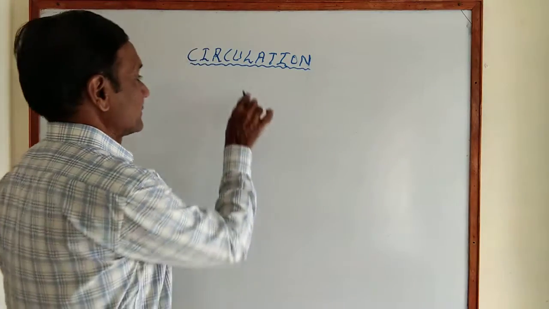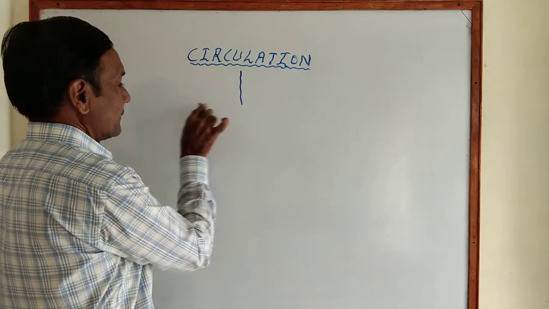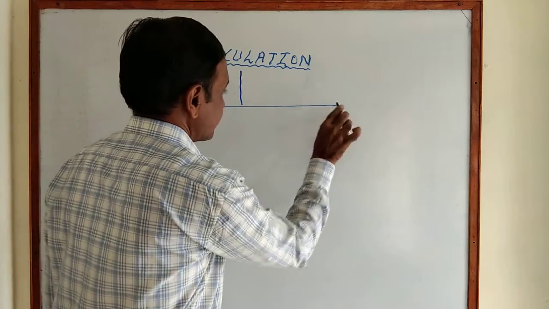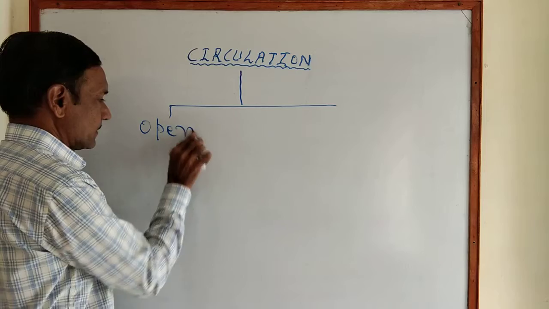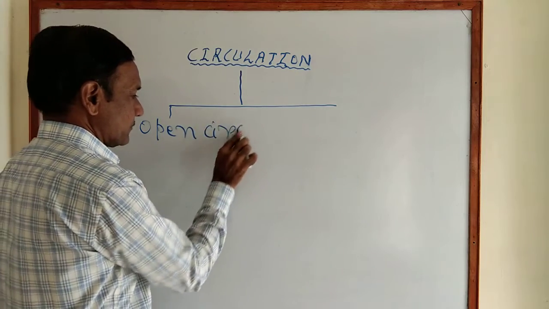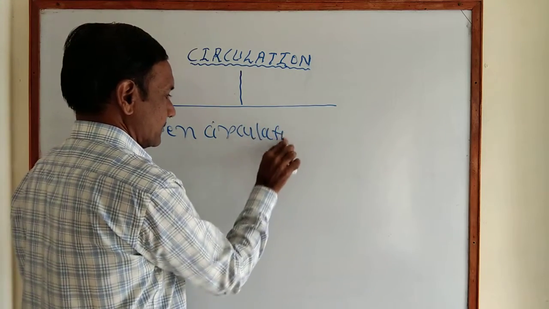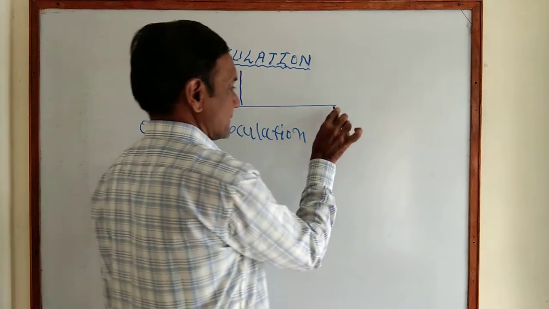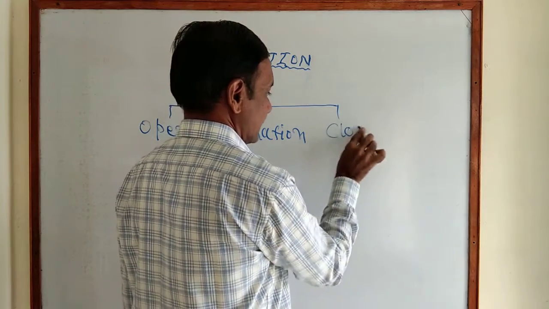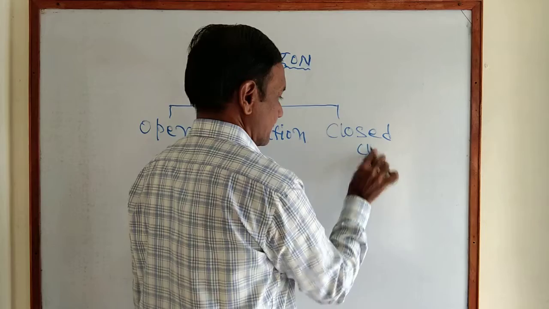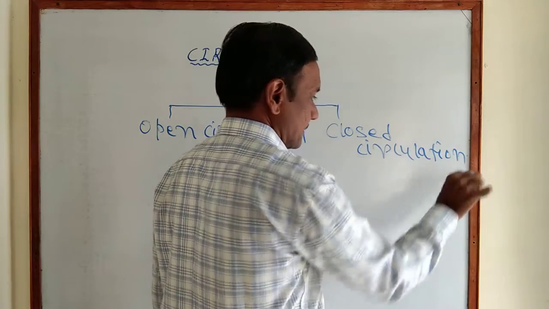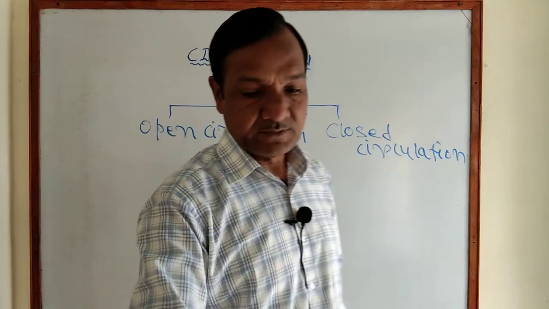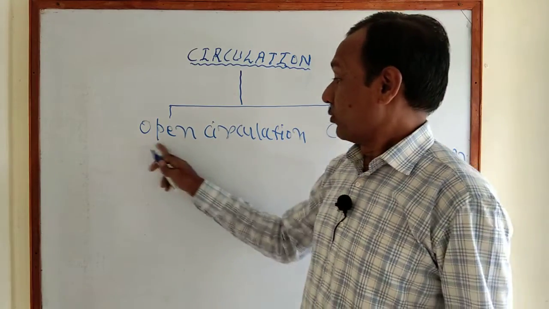There are two types of circulation: open circulation and the second one is closed circulation. What is meant by open circulation?